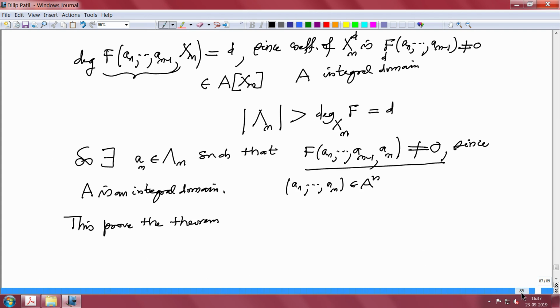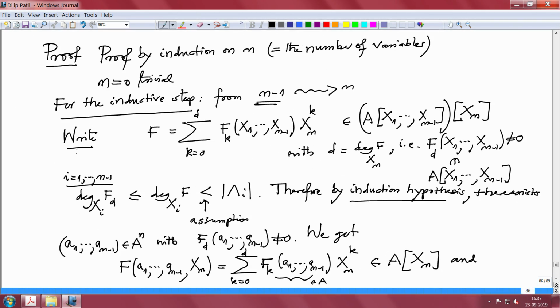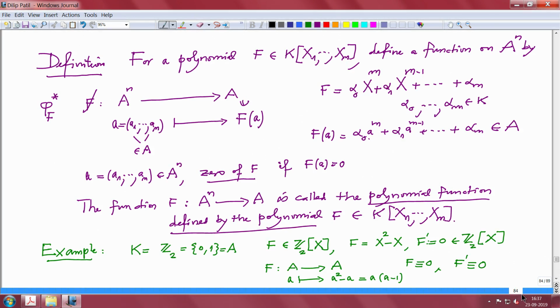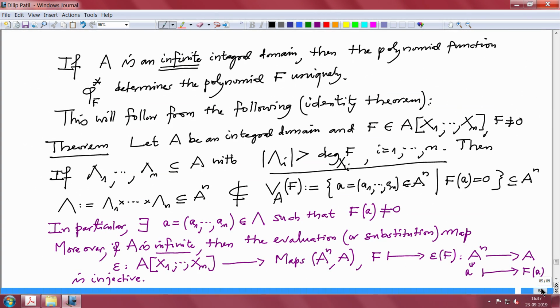And let me remind you, what I wrote later is an easy consequence of the earlier statement. See, one more step I have to go back. Here we wanted to prove there exists some element which is not in V_A(f), that means f is not 0 there.